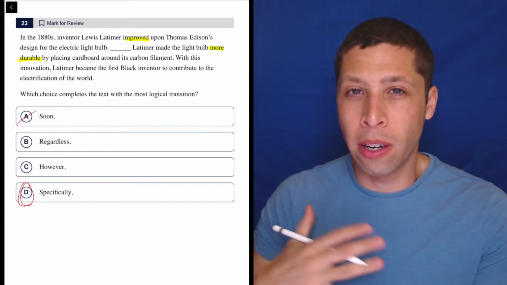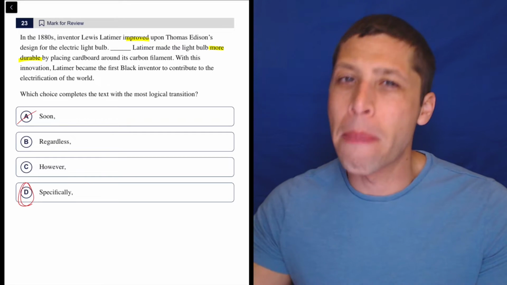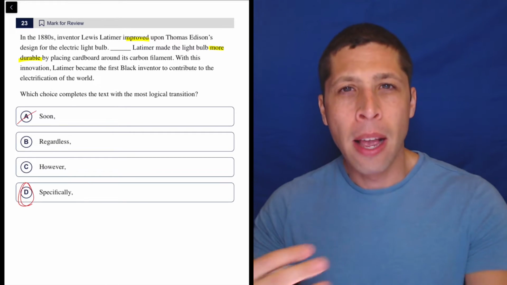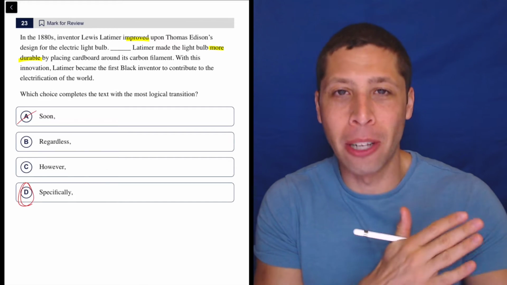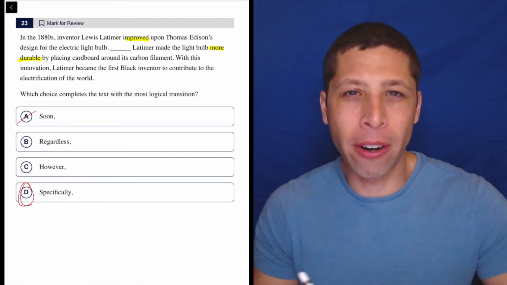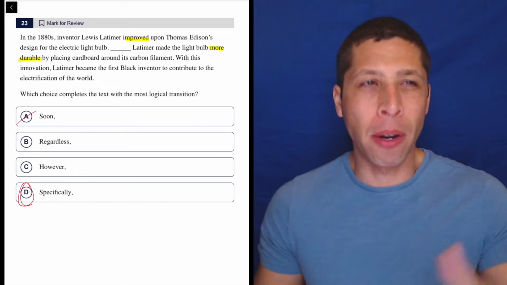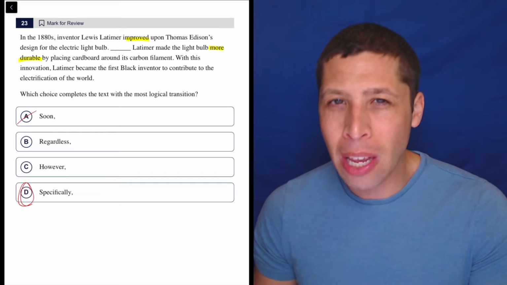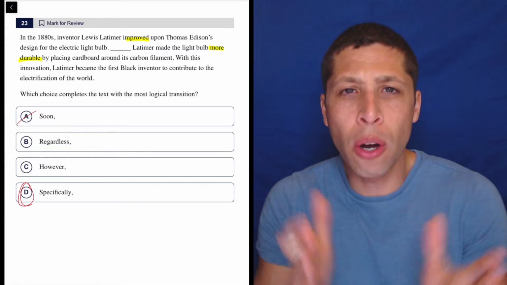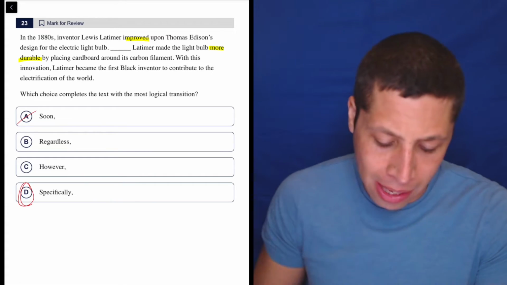There's no soon. I know that they're kind of starting off by mentioning the time, the 1880s, but that's a long time ago. There's no soon here. This is something that happened a long time ago, and they're not comparing different moments in time. They're really just talking about this one moment when he improved upon the light bulb. They're not getting specific about when that date happened, but there's no sequence of events here. So that doesn't make any sense.